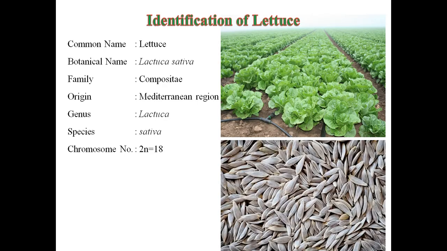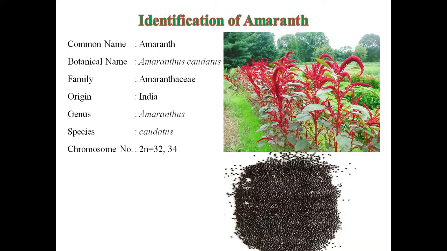Next one is the lettuce. Botanical name Lactuca sativa, family Compositae, origin Mediterranean region, genus Lactuca and species sativa. Chromosome number of lettuce is 2n is equal to 18. You can see the seeds of lettuce and plantation of lettuce.